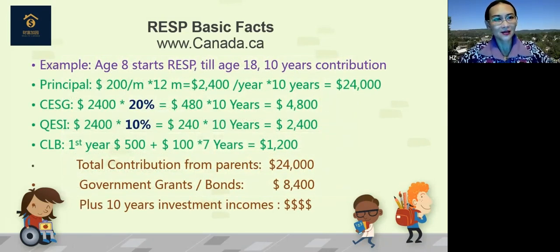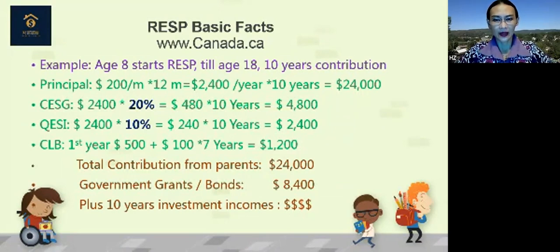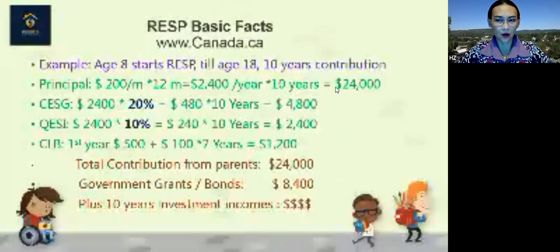Okay, so I think it's better to give you an example. Let's say a child is age 8 and starts to have a RESP account. Until age 18, there will be 10 years of contribution. The parents would like to put in $200 per month. Every month, they continue to do this saving, so the whole year will be $2,400. So it's not exceeding the $2,500 maximum amount, right? Then over the 10 years, the parent puts in $24,000 altogether.